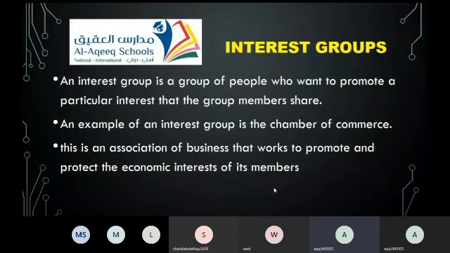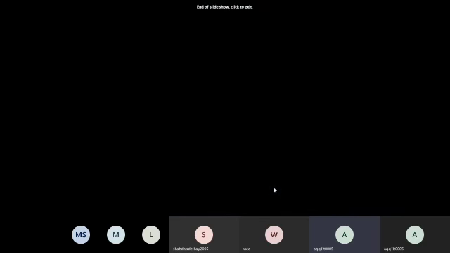What do you think about the members? What is their interest? Chamber of Commerce, what do you think their interest is? I think it's interested in business. Okay, they're interested in business because this association is a business association. All the ones who are members of this care about business and want to protect the economic interests of its members. Who are the members? The members should be the ones who care about the business. Got it?